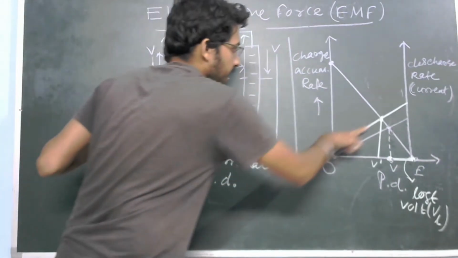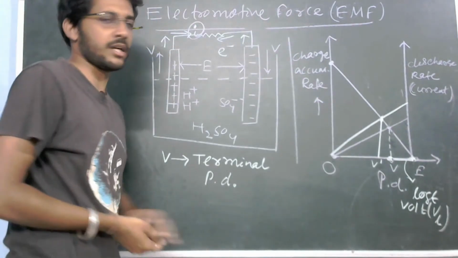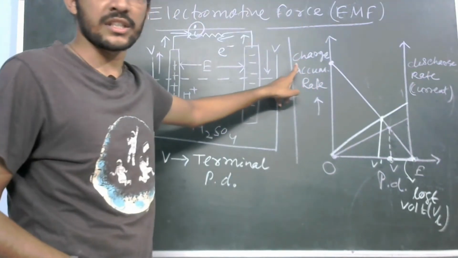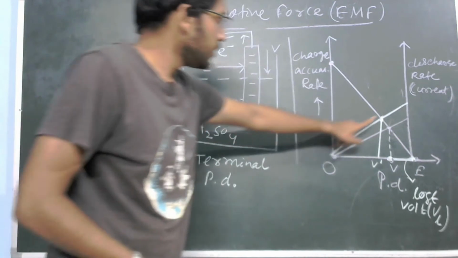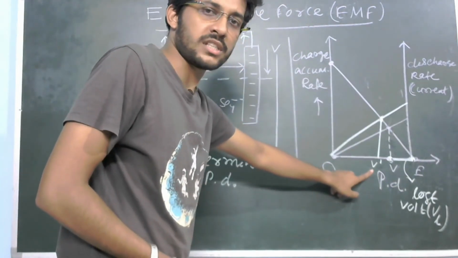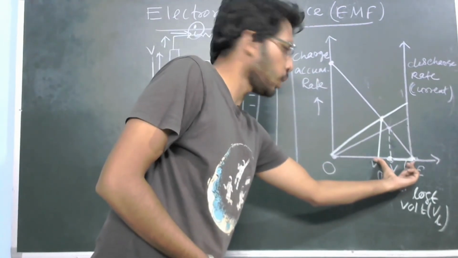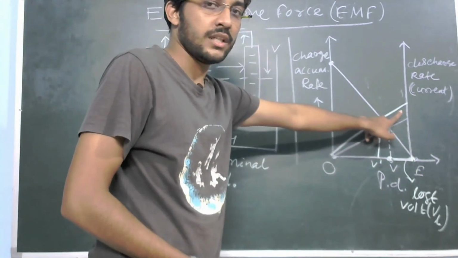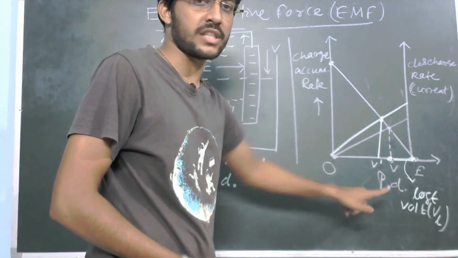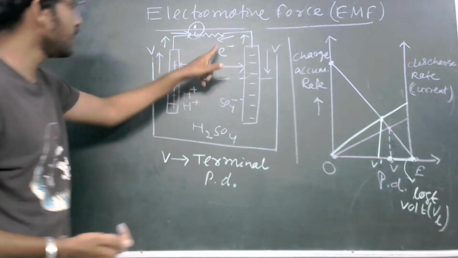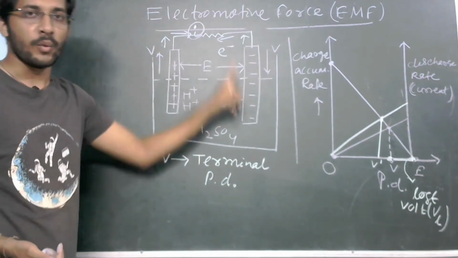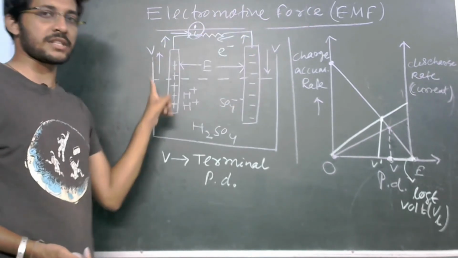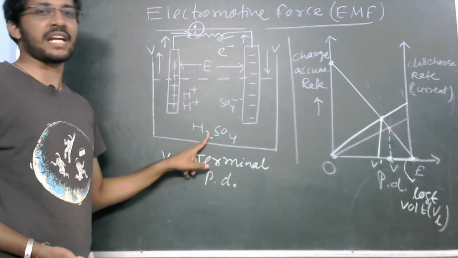See, when the current is increasing, what is the meaning of that? Discharge rate is increasing, accumulation rate is decreasing. Yes or no? So what you are getting? The potential you are getting, which is called lost potential, is now increased. With the increase of current, there is increase of lost potential. More current you allow to flow, more discharge will happen. And whenever there is more discharge, you need to do this process again and again.